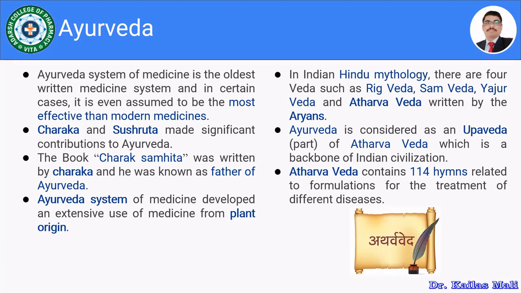In India, according to Hindu mythology, there are four Vedas. Which are those four Vedas? That's the Rig Veda, Sam Veda, Yajur Veda, and Atharva Veda. The last Veda is known as the Atharva Veda, and all these four Vedas were written by the Aryans.